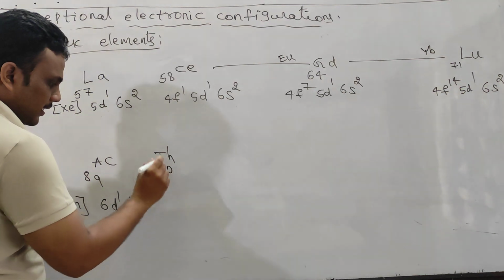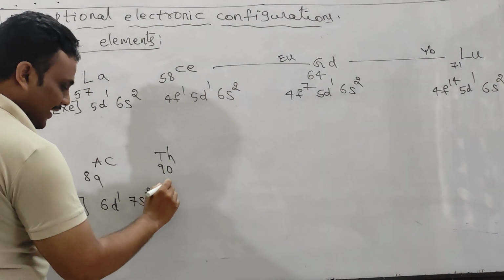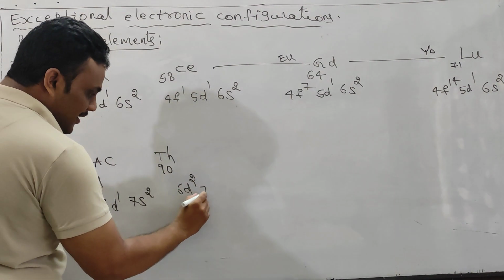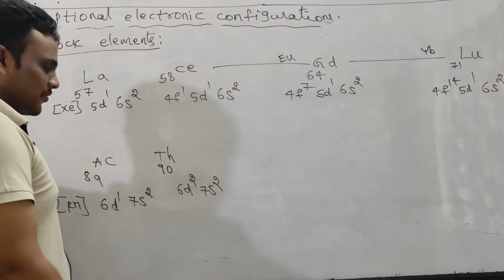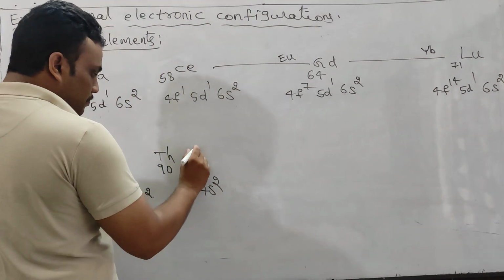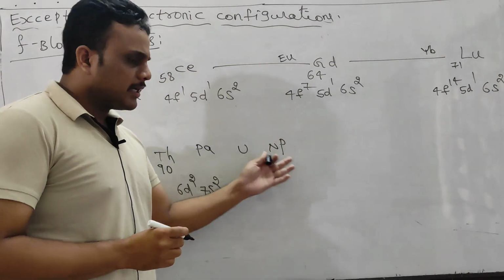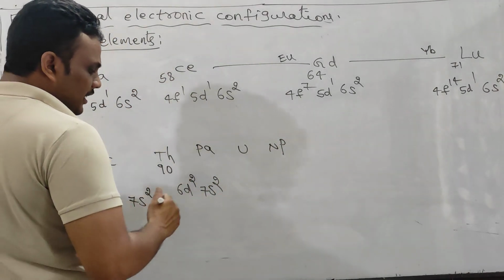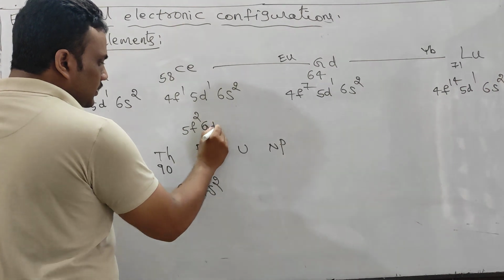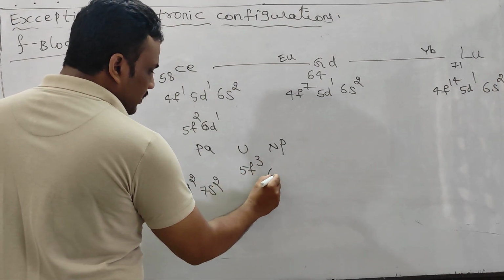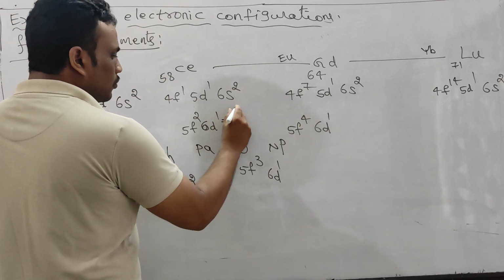Its atomic number is 90. The exceptional element, because it is an f block element without having any f electron. So it is 6d2, 7s2, post radon configuration. Quite exceptional. No electron in the f subshell. And protactinium, uranium, neptunium: after thorium, in these 3 elements, again some discrepancies are there, like 5f2, 6d1, 5f3, 6d1. In d, 1 electron is present. That is the only case.